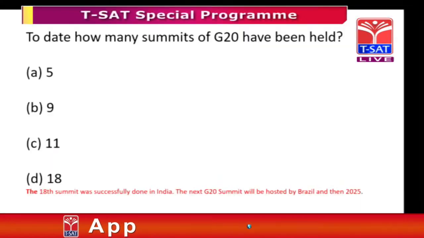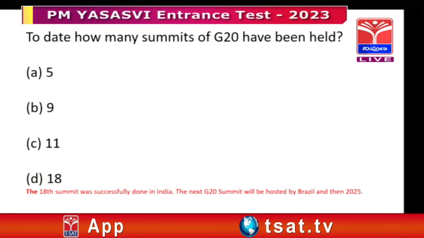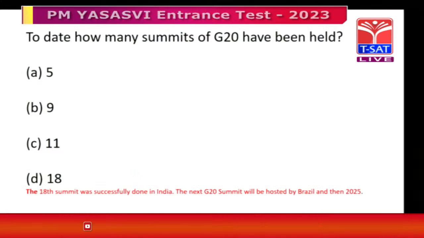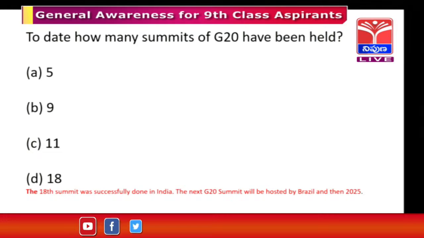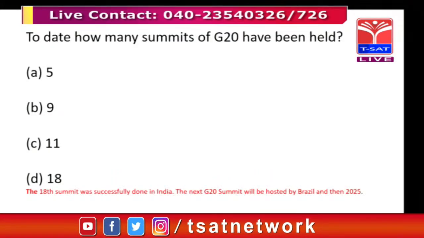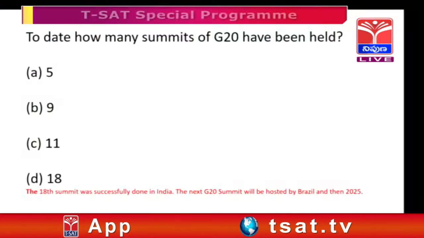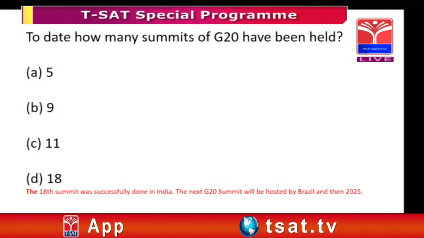Now one more. To date means up to date. How many summits of G20 have been held to date? The options are 5, 9, 11 and 18. The option is 18. The 18th summit was successfully held in India.